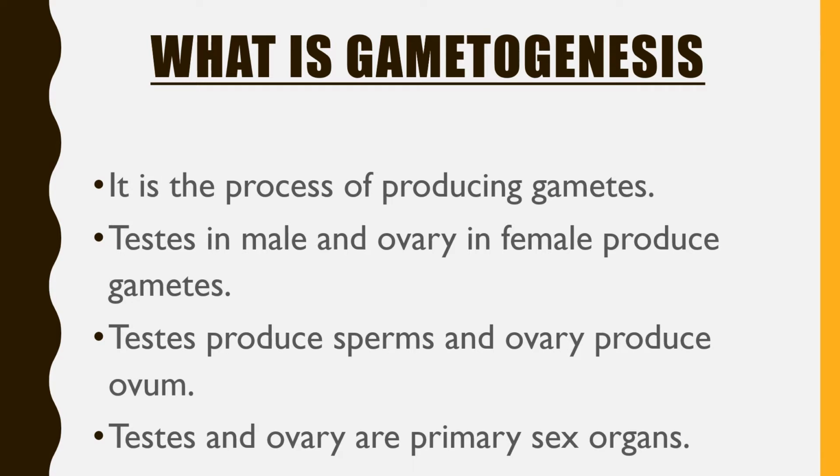It is the process of producing gametes. In human beings, the testis and ovary are the primary sex organs, and the testis produces the gamete sperm, whereas the ovary produces eggs. So this is the process of formation of sperm and ovum. This is called gametogenesis. The word gametogenesis itself gives its meaning. Genesis means to produce or synthesize, so to produce gametes. So the process is gametogenesis.